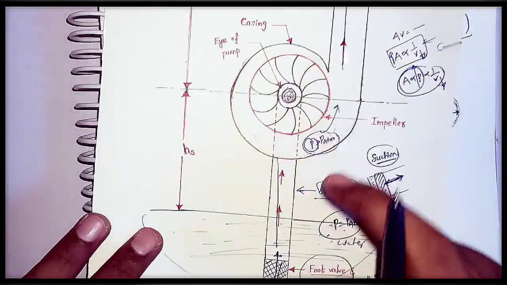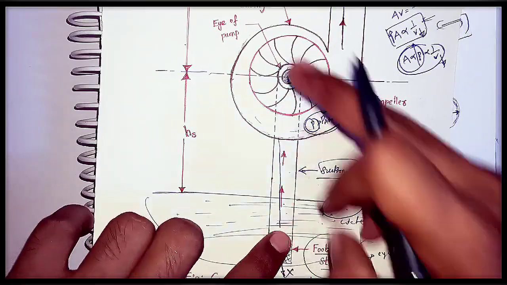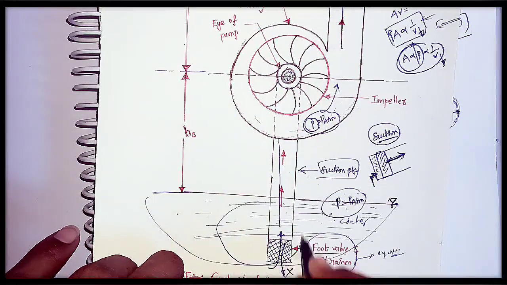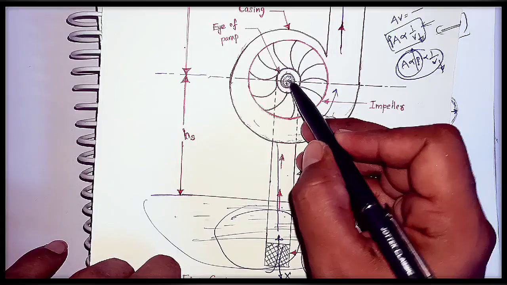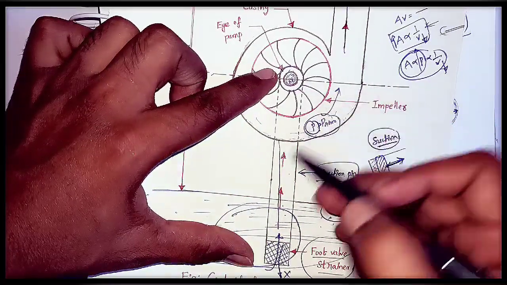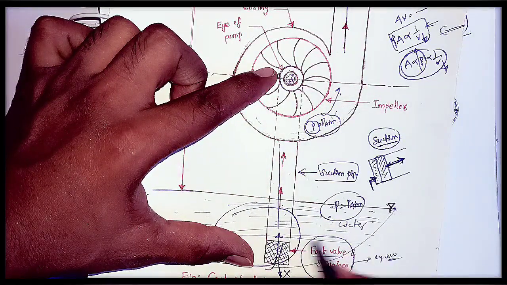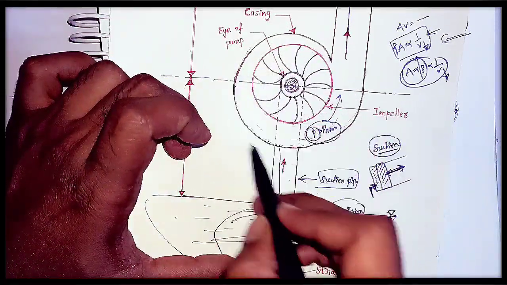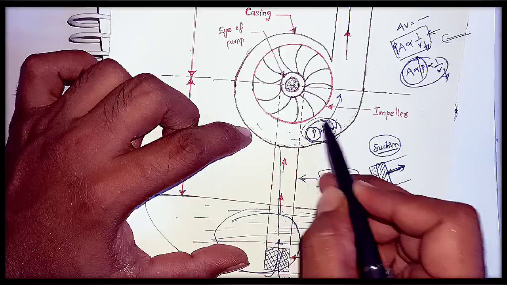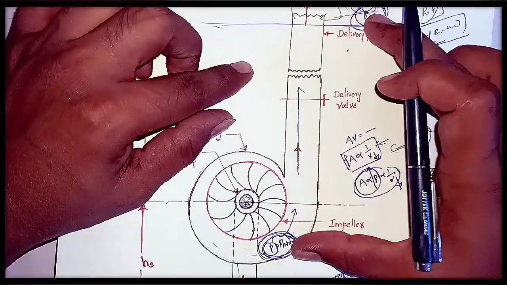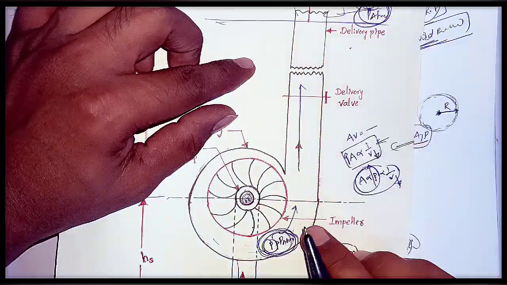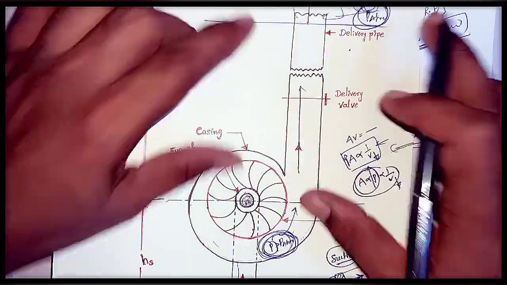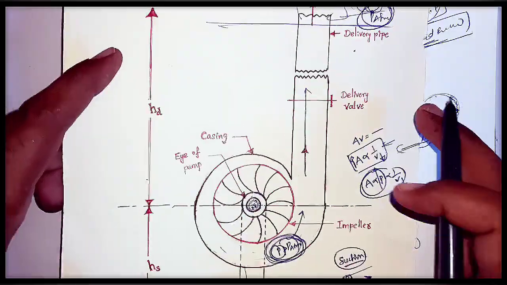If we see these 2 points, here there exists atmospheric pressure. Here we are creating low pressure. Because of this pressure difference, the water is entering from this sump into the centrifugal pump. And because this area of cross section is increasing, here there exists a higher pressure than the atmosphere, and here there exists atmospheric pressure. Because of these two pressure differences, water is entering the centrifugal pump and going to the outside.